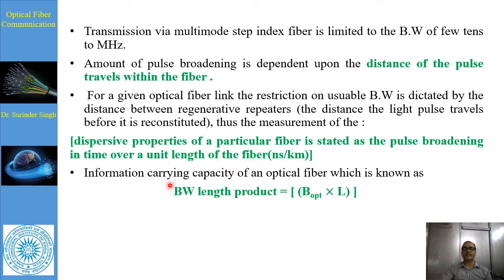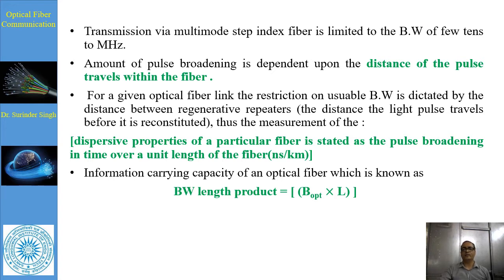So information carrying capacity we can easily estimate, that is in terms of the bandwidth into distance product. So this bandwidth distance product we can easily estimate, like if 1 megahertz is the bandwidth and 5 kilometer is the distance, then this comes out to be 5 MHz per kilometer.